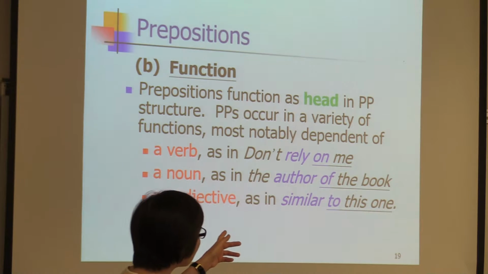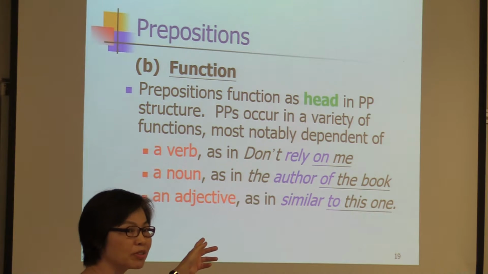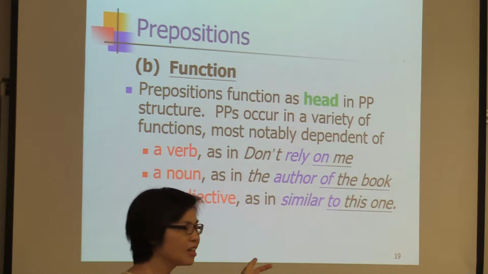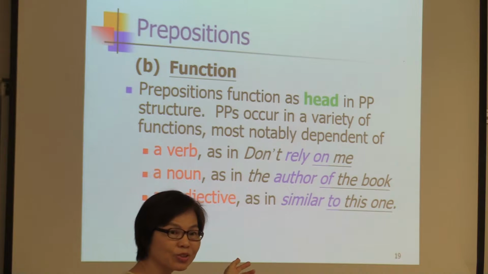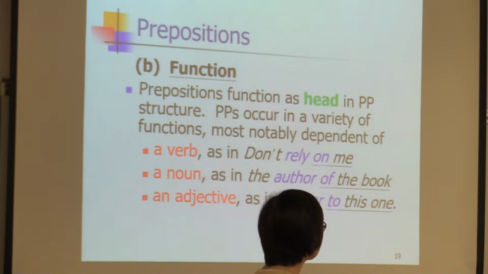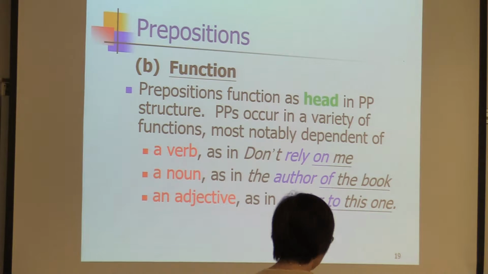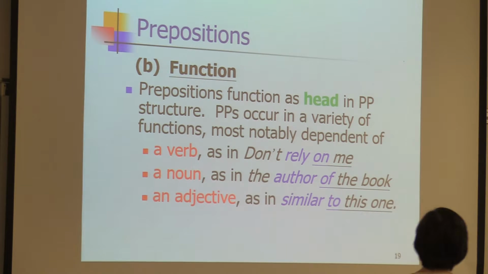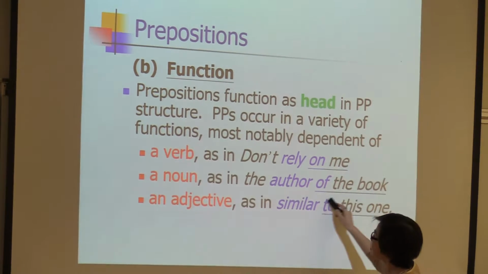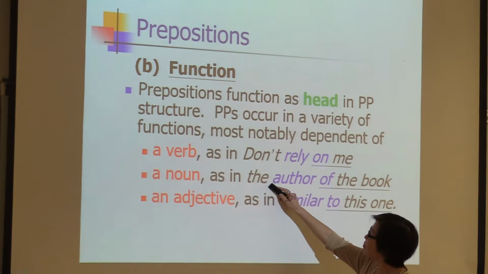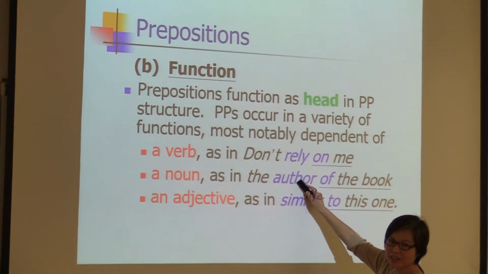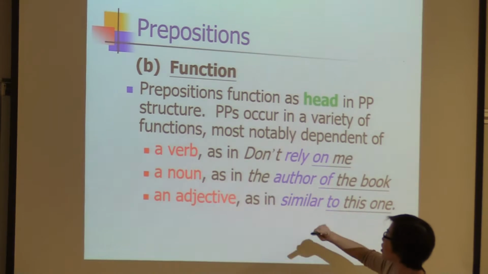Then of the book, after of, we know this is a post modifier. To this one, after similar, this is also a post modifier. So altogether, in the author of the book, this is a noun phrase, right? So of the book, this prepositional phrase is the post modifier of the noun author.